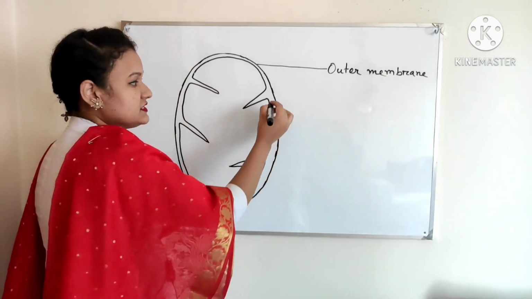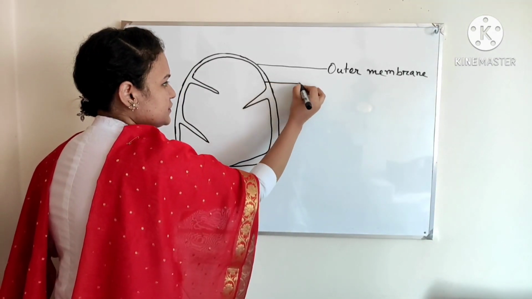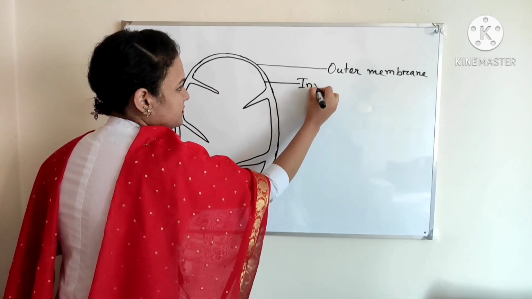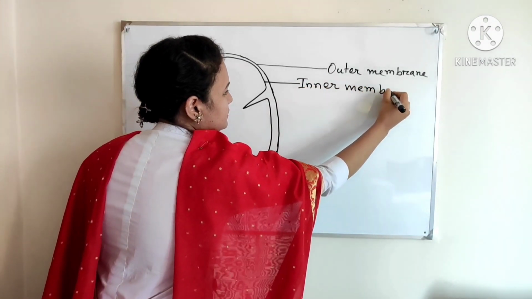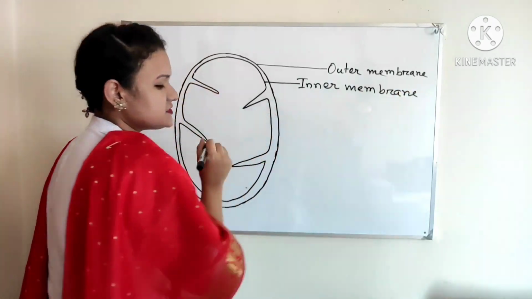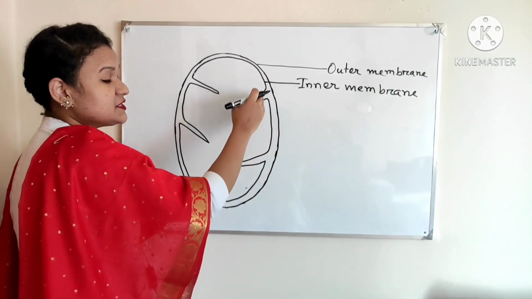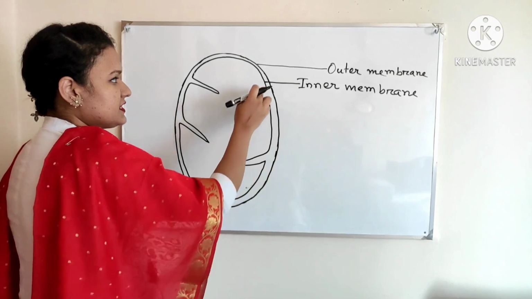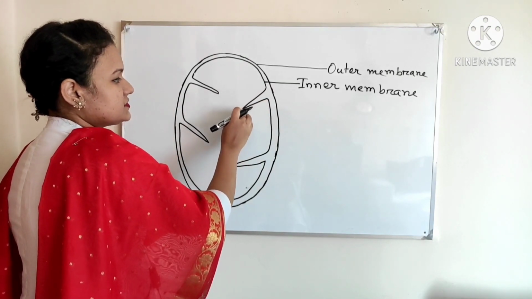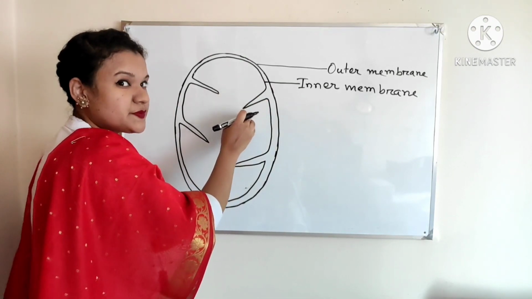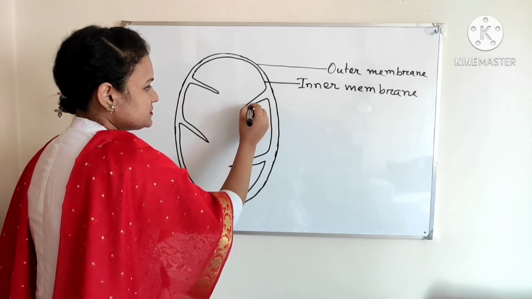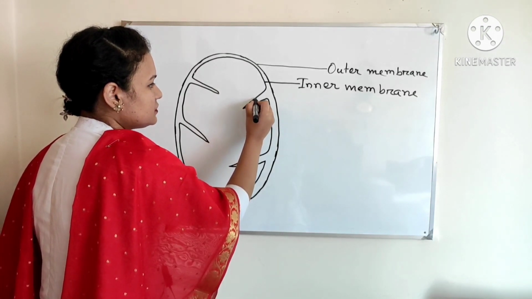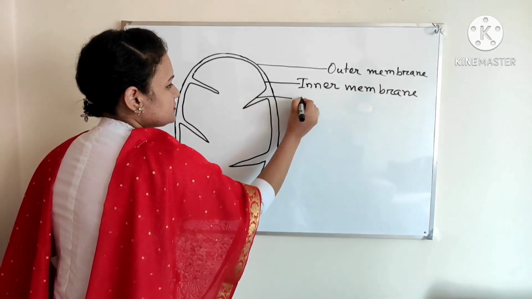So, this is the inner membrane of mitochondria, and this inner membrane is not smooth. It has some foldings. It forms like finger-like projections. These finger-like projections, that means these foldings, are called cristae.